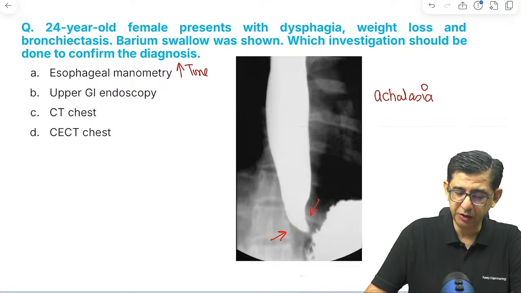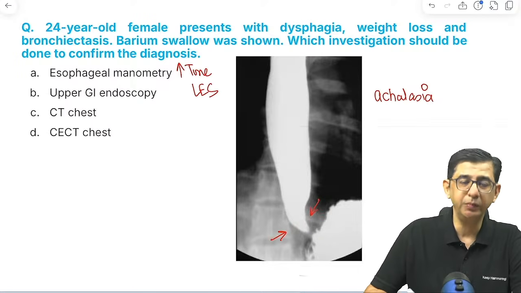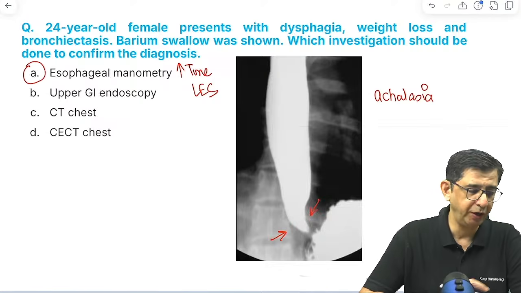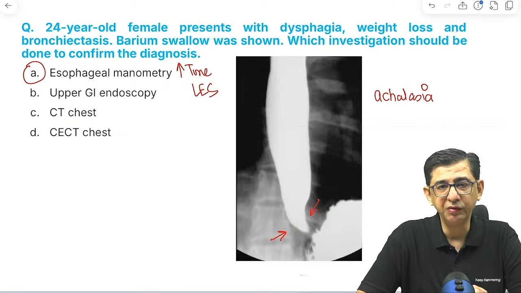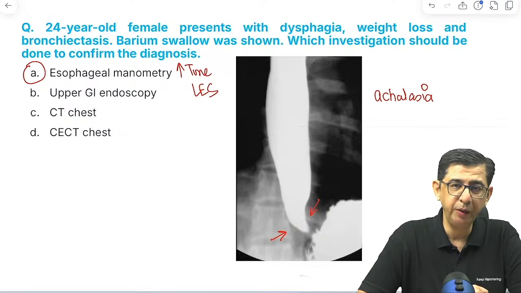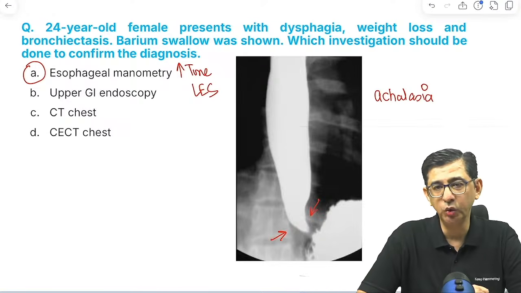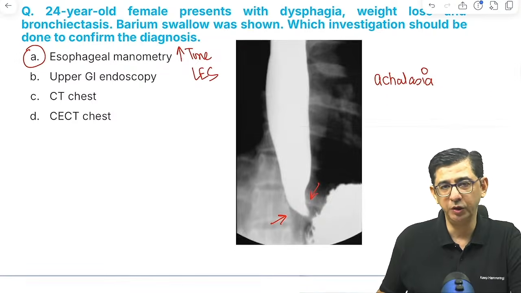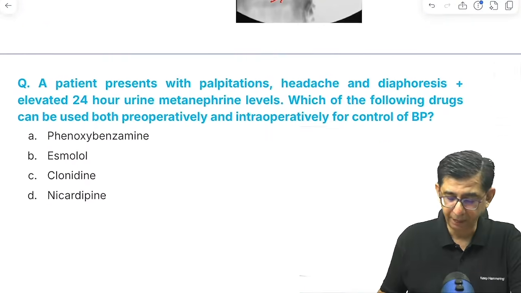Because of that, the food will not go down. That is why the symptoms of progressive dysphagia are developing in this case. So an esophageal manometry would be the best one to identify this. The evidence would be that of aperistalsis and increased tone of the lower esophageal sphincter due to loss of inhibitory control due to damage to the Auerbach's plexus.